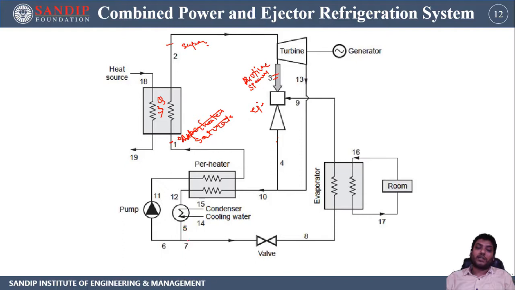Now part of that water is pumped to the preheater, and part of that water goes to the thermostatic expansion valve, which is utilized in an evaporator as a cooling medium. That water will transfer its heat to the room.